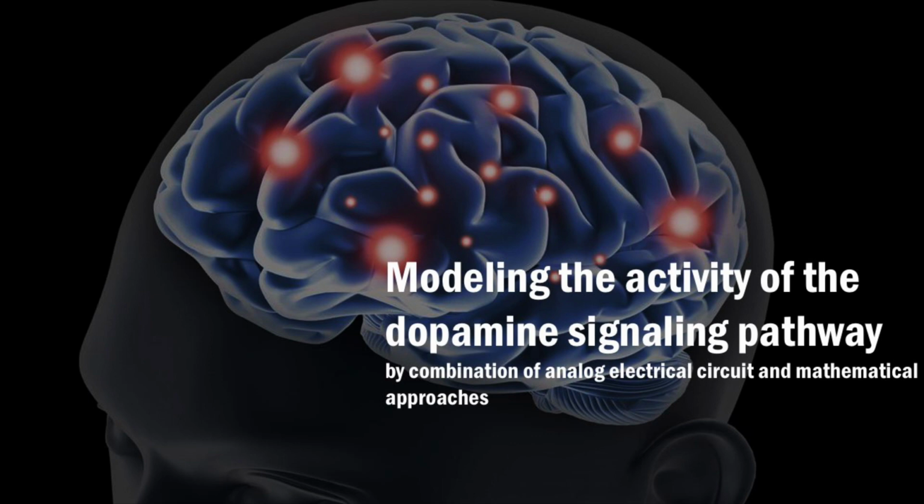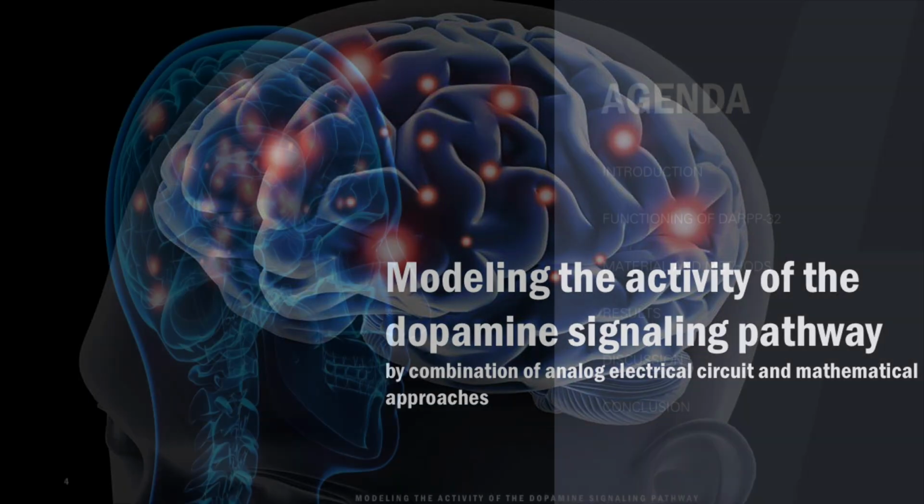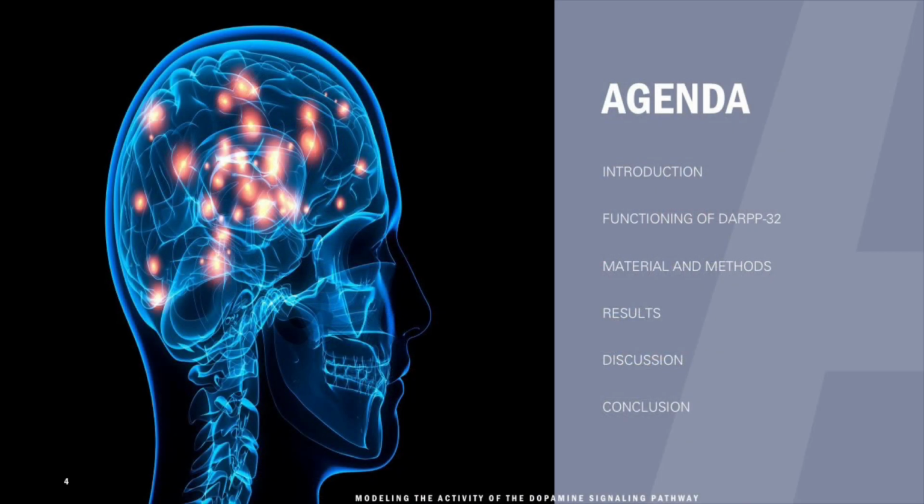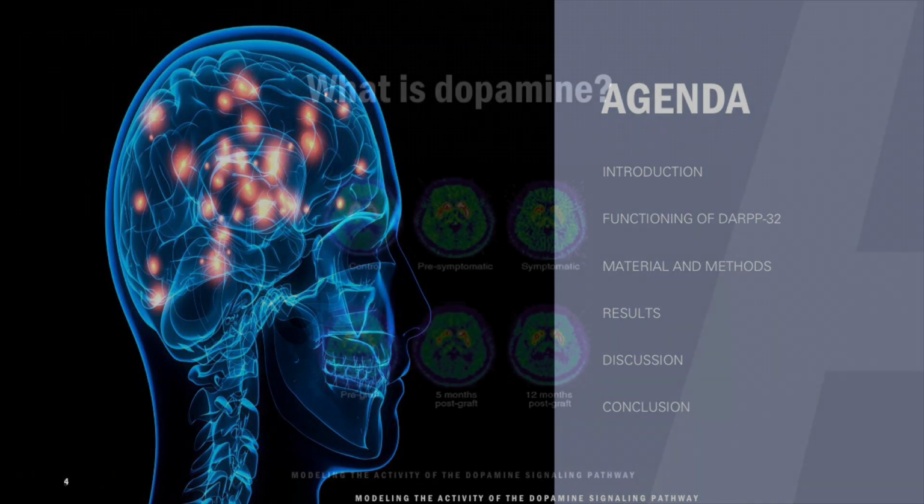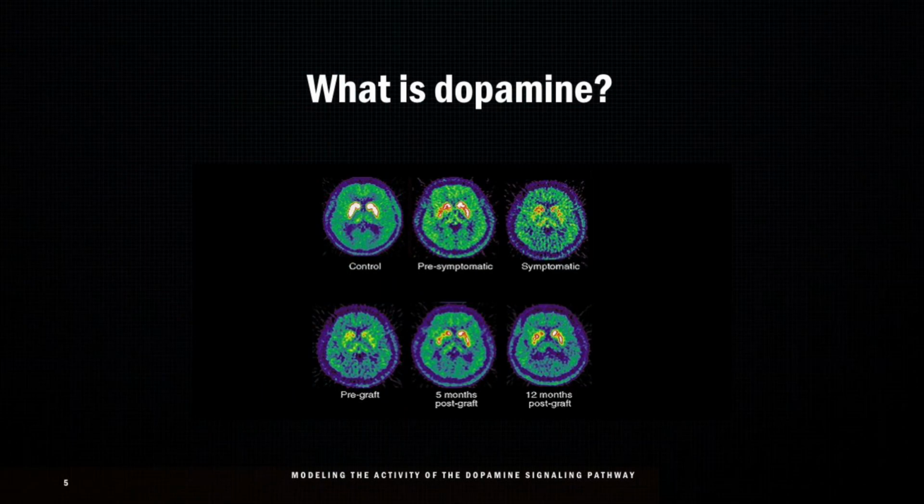Our article today presents the modeling of the activity of the dopamine signaling pathway by a combination of analog electrical circuit and mathematical approaches. In our model today, we have some agenda to talk about. What is dopamine? Dopamine is a neurotransmitter that is produced in your brain in the substantia nigra, ventral region, and hypothalamus.